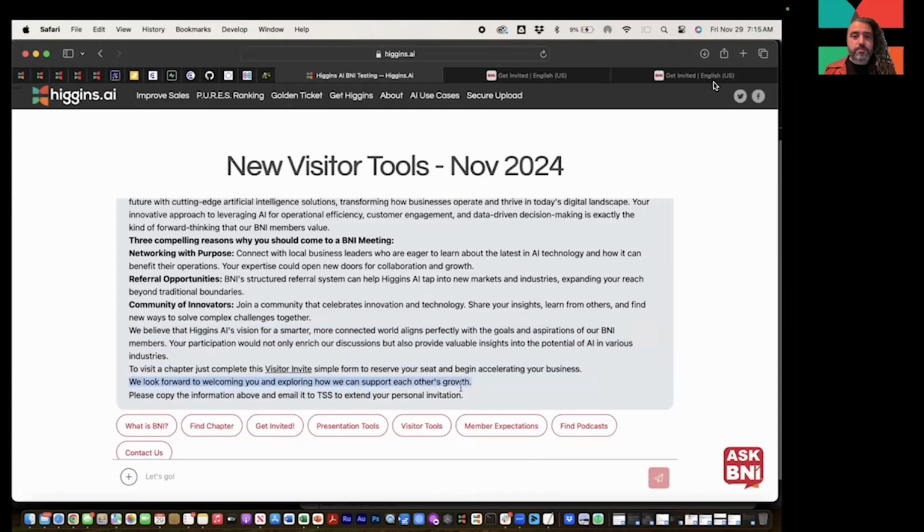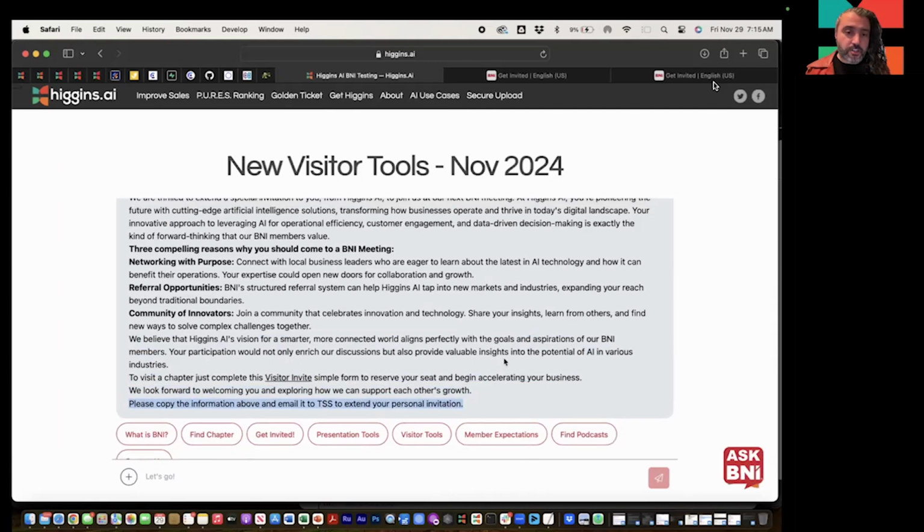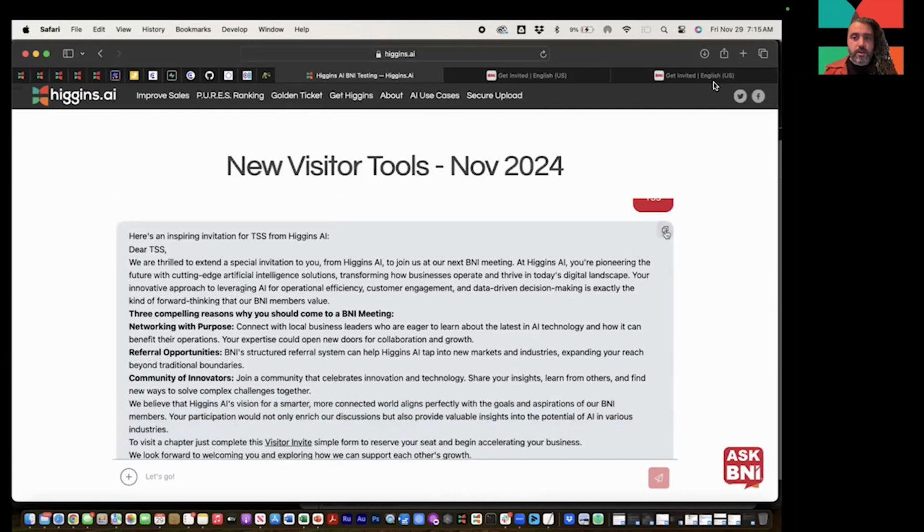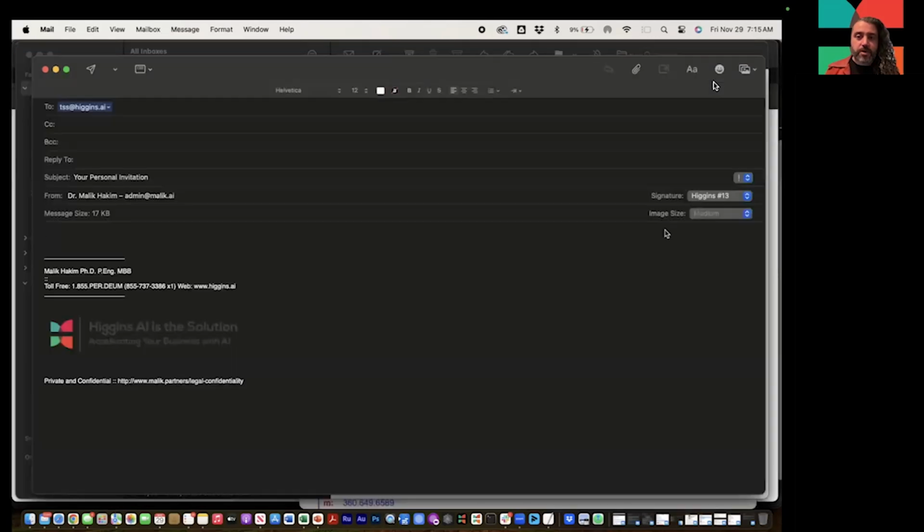And it's very simple then to take this tool, right? Copy this information and email it to, in this case, Higgins is instructing you to email it to TSS. So you just click on the top right, go to your email, type in the email of the invite, type in your subject, whatever you like to do, and just paste. Of course, put in your email and your header, and then just paste.